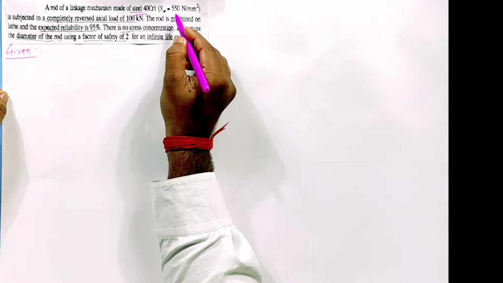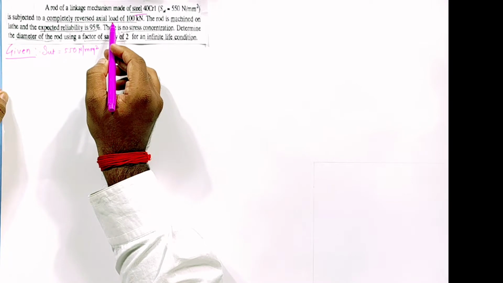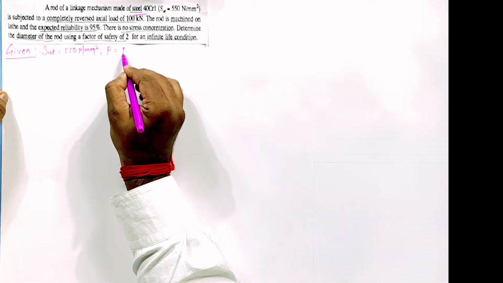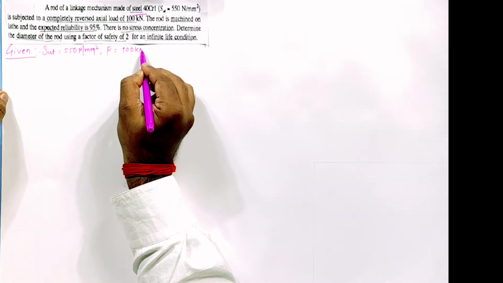I'll read the numerical. A rod of a linkage mechanism made up of steel having SUT 550 Newton per mm square is subjected to a completely reversed axial load of P equal to 100 kilonewton.